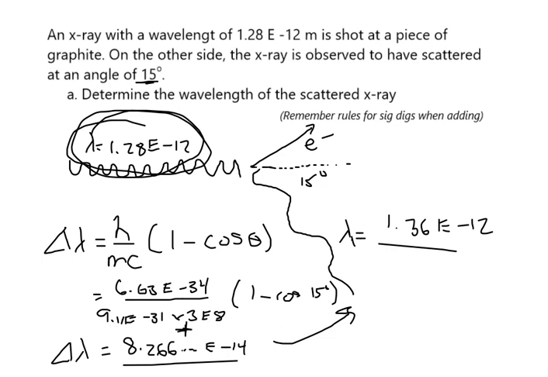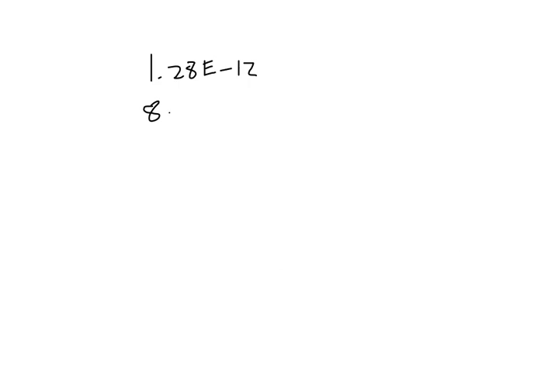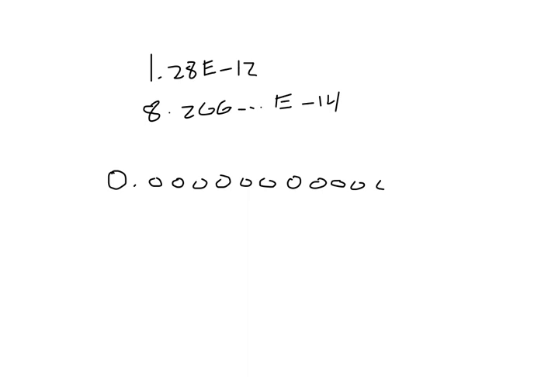One of the numbers was 1.28 E minus 12, and the other number was 8.266 E minus 14. If I were to actually write out these numbers, it's going to take a while, so bear with me, but I'm going to write these numbers out like this. 0.12345, guys, please, 6, 7, 8, 9, 10, 11, there.